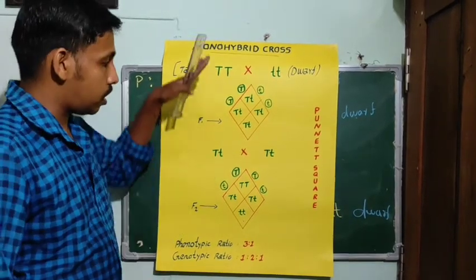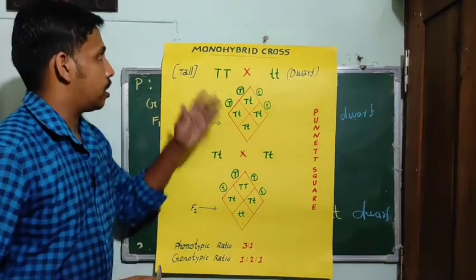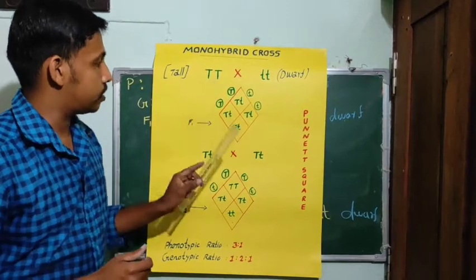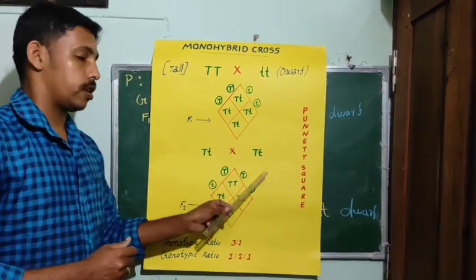So this is the diagram that can represent a monohybrid cross. This is the parents, then this is the F1 generation, then F1 again self-pollination.